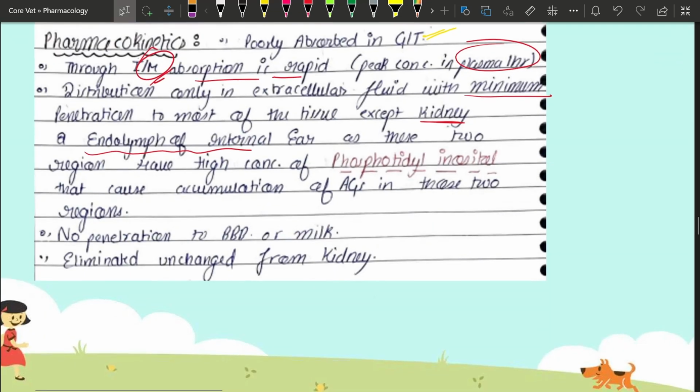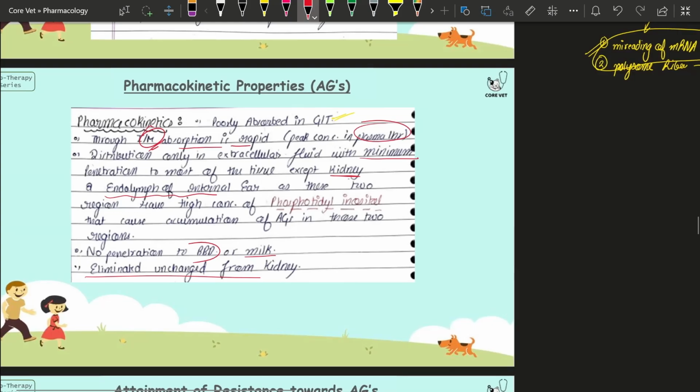And there is no penetration across the blood-brain barrier, as I told you, and neither does it come into the milk. It is eliminated in unchanged form, so the aminoglycoside will be excreted as it is.